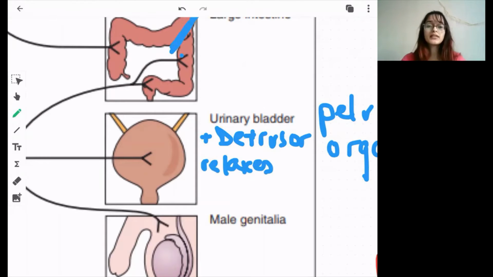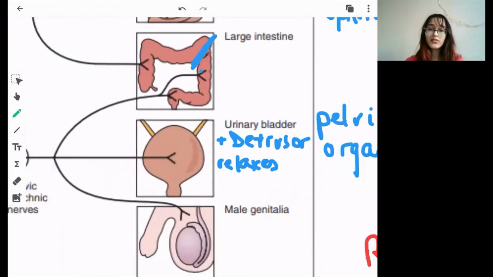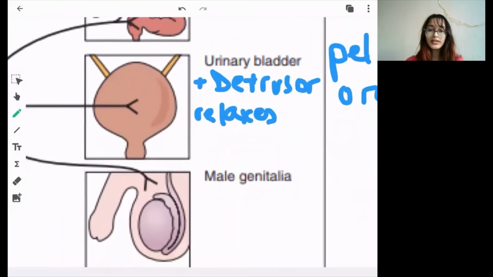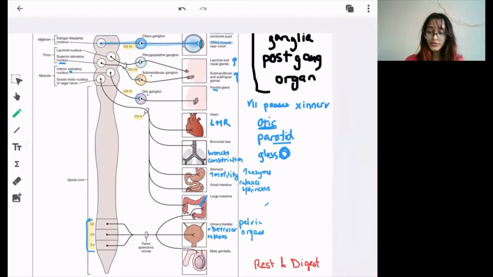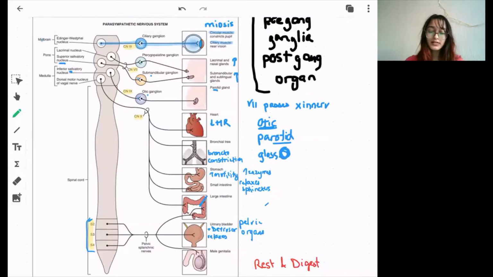The parasympathetic nervous system relaxes all the sphincters, either digestive or any other place like here in the urinary bladder. So this was the basic distribution and function of the parasympathetic nervous system. You obviously have to remember that the parasympathetic nervous system is for rest and digest.